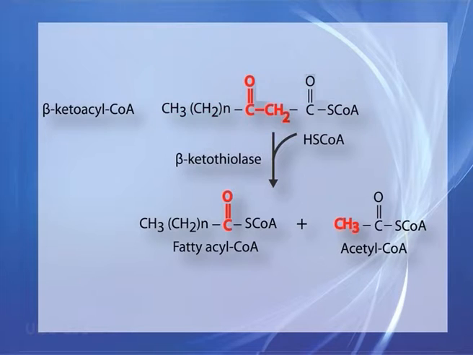This step brings about the cleavage of beta ketoacyl coenzyme A by the thiol group of a second coenzyme A molecule, which yields acetyl coenzyme A and an acyl coenzyme A shortened by 2 carbon units. This reaction is catalyzed by the enzyme acyl coenzyme A acetyltransferase or beta ketothiolase or thiolase.